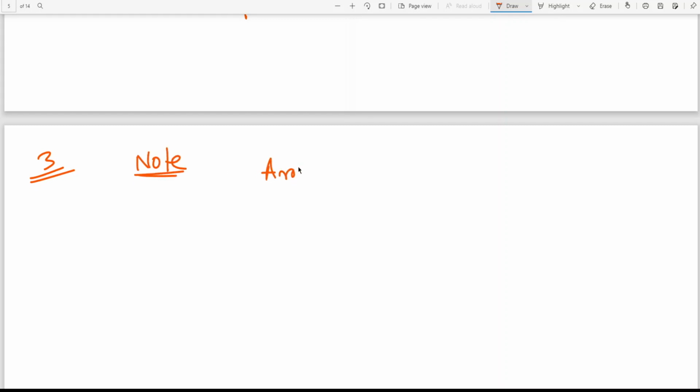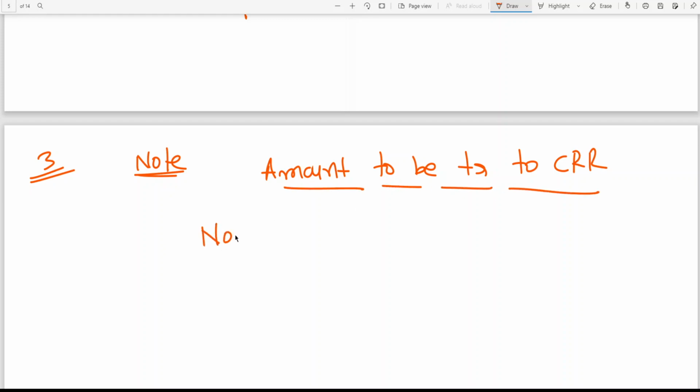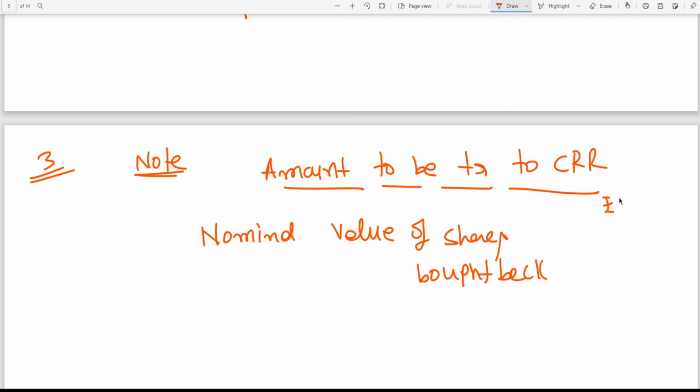The remaining things you can go through. Amount to be transferred to CRR is equal to nominal value of shares bought back minus nominal value of fresh issue.